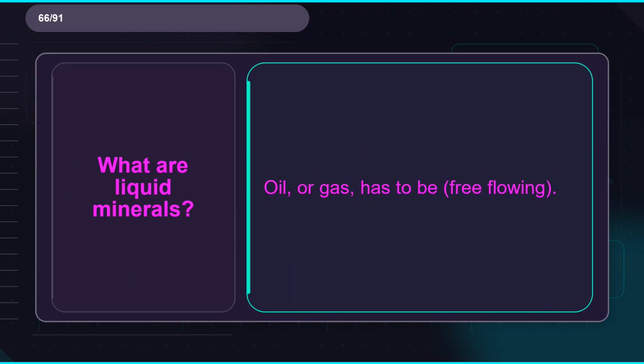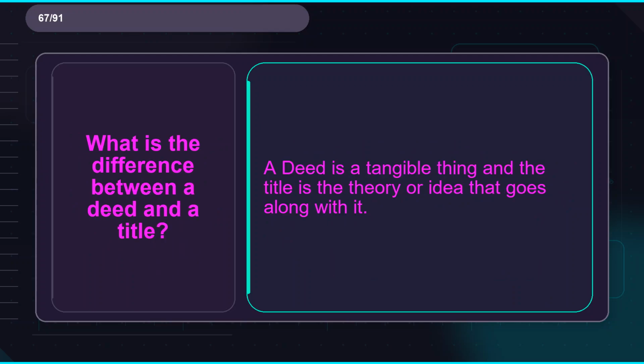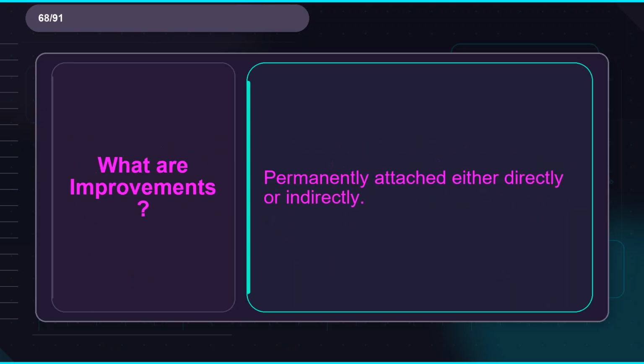Flashcard 66. Term, what are liquid minerals? Definition, oil or gas, has to be free-flowing. Flashcard 67. Term, what is the difference between a deed and a title? Definition, a deed is a tangible thing and the title is the theory or idea that goes along with it. Flashcard 68. Term, what are improvements? Definition, permanently attached either directly or indirectly.